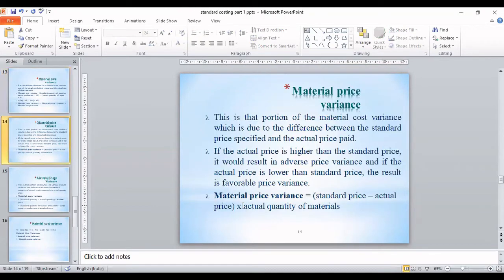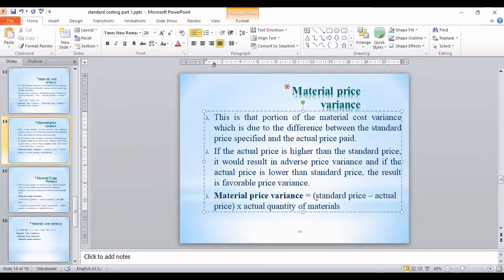The next one is material price variance. Here we want to know whether my variances are coming due to change in price. If yes, we'll check with this formula. So what is the formula here? Standard price minus actual price into actual quantity. We want to find out if the variation is coming due to price, and to what extent, what is the amount of variation. We'll compare the standard price with the actual price, and then multiply it by actual quantity. So this will give you the answer for material price variance.